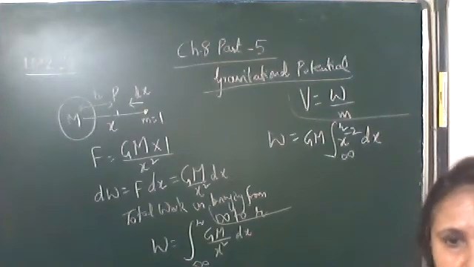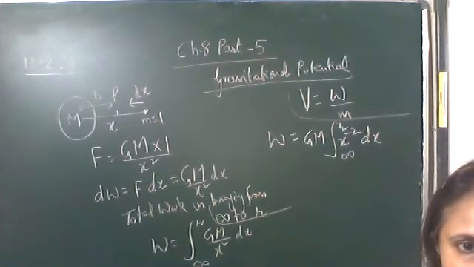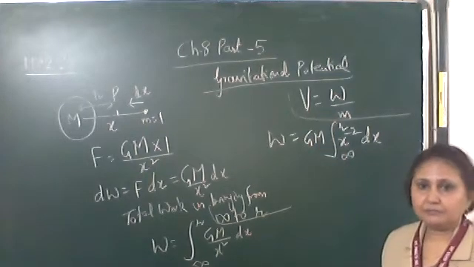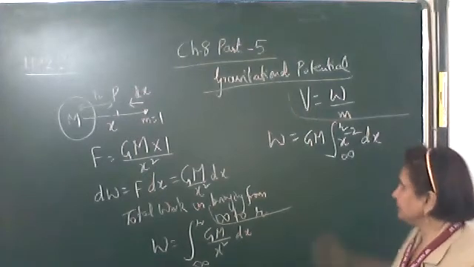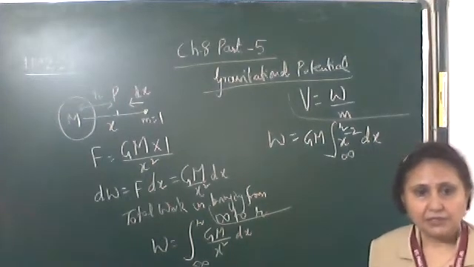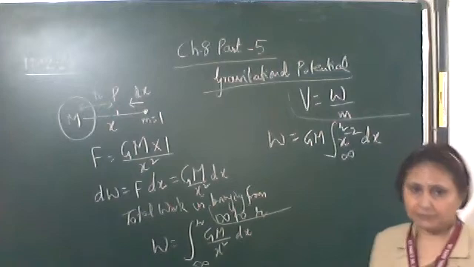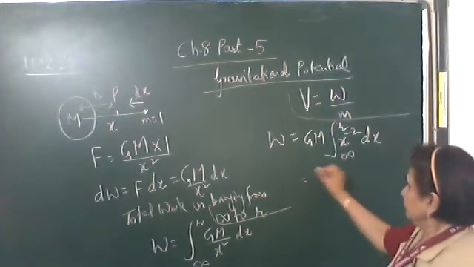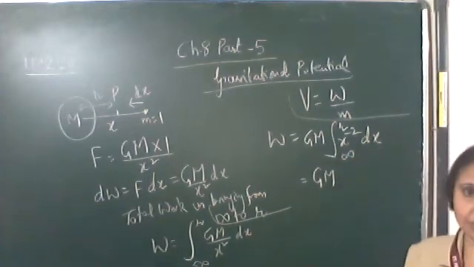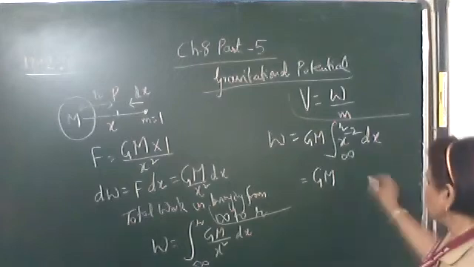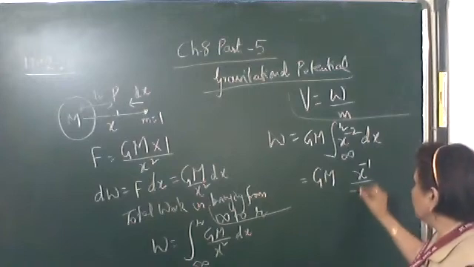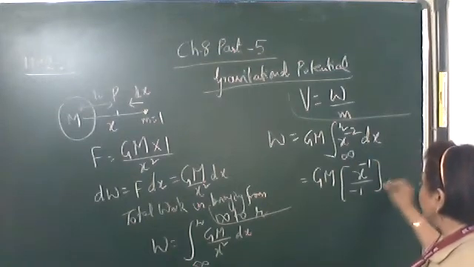This is the work done upon unit mass, and that mass is 1 only. So this work done we'll call the gravitational potential, which is represented by V. Integrate it and put the limits infinity to r, upper limit minus the lower limit. Recall that x raised to the power n dx is x raised to the power n plus 1 upon n plus 1. So here x raised to the power minus 2 plus 1 is minus 1, upon minus 1, in the limits infinity to r.